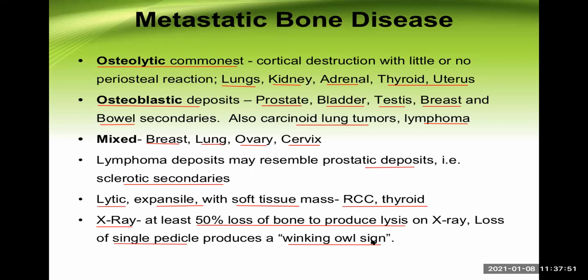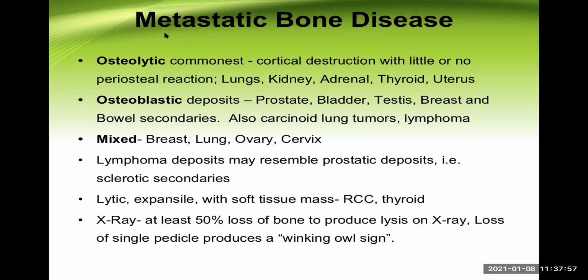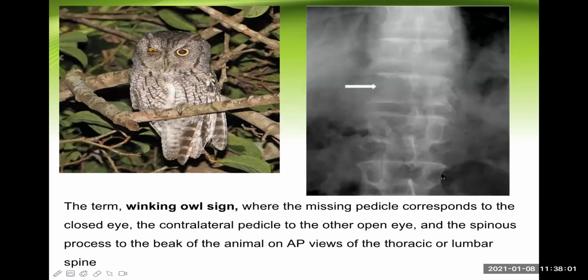Now let's see what that winking owl sign looks like. See here. Now see this. So this is the winking owl. The owl is about to close one eye and the other eye is wide open. So we are comparing this type of appearance to this X-ray. Now see here, this pedicle is damaged.